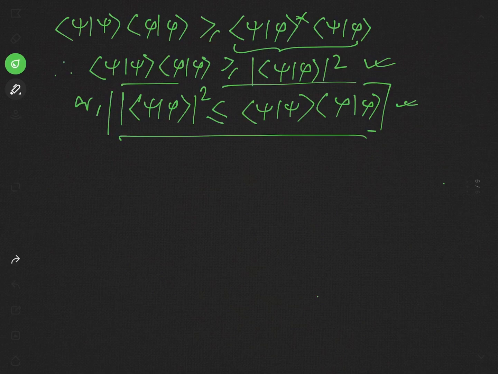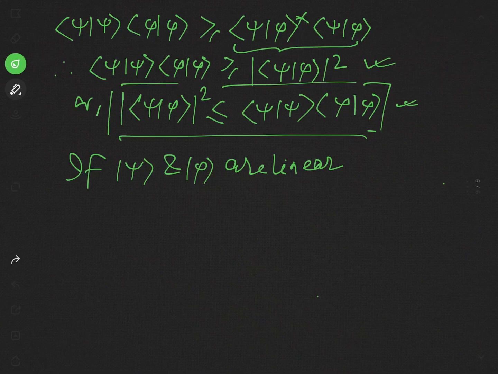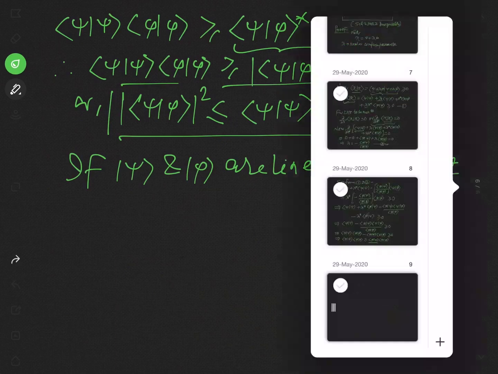But first of all, we see here that if the two state vectors psi and phi are linearly dependent, if ket psi and ket phi are linearly dependent, what does it mean?